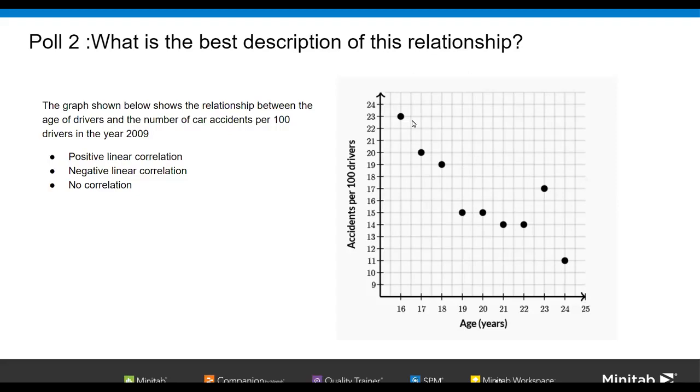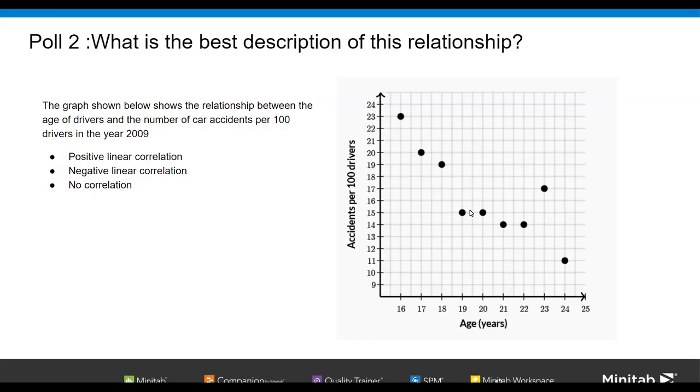Okay, so in this graph, from the visual representation, we haven't calculated any coefficient here. From the visual representation, I see it's a negative correlation. So here, let me just stop this share. 6 of you have said negative correlation, 2 have said no correlation, and 1 has said positive correlation. So negative correlation is most obvious. Yes, if x is increasing, y is decreasing. So it is negatively correlated from the visual representation.